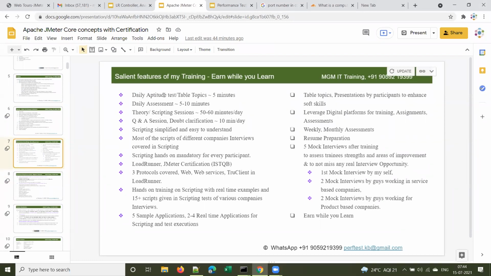We'll be doing the daily aptitude test and table topics from tomorrow onwards. It's already 7:45, so I'll skip this for today.